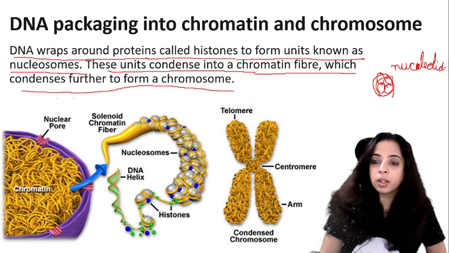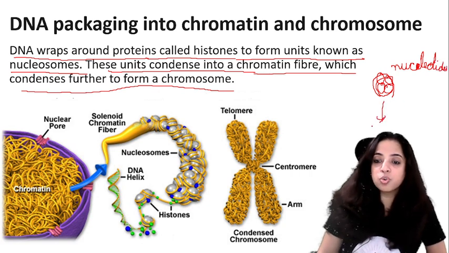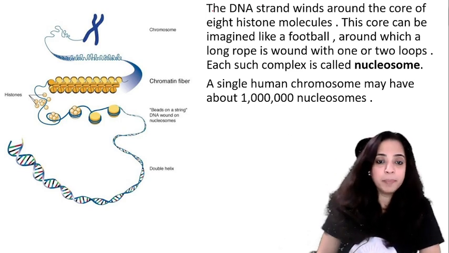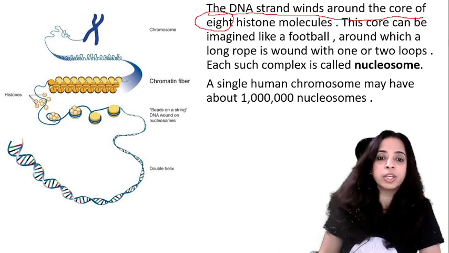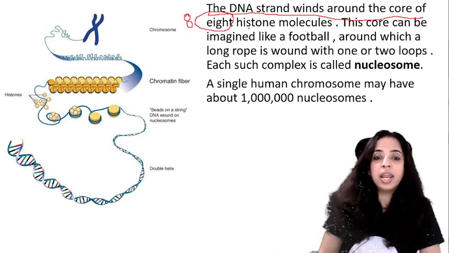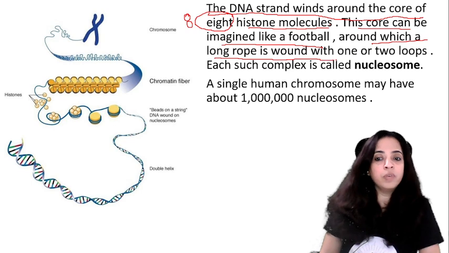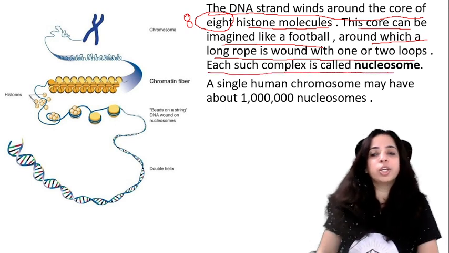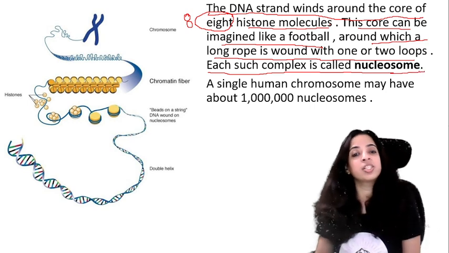Nucleotides condense to form chromatin fibers. They condense to form chromosomes. Okay. Now, let me repeat. The DNA strand winds around the core of 8 histone molecules. What is the number? 8. 8 histone molecules. This core can be imagined like a football around which a long rope is wound with 1 or 2 loops. And each such complex is called a nucleosome. So I hope you have understood what is the nucleosome.